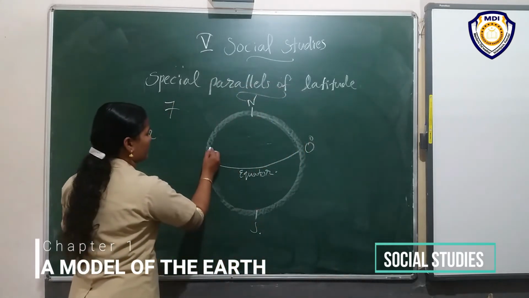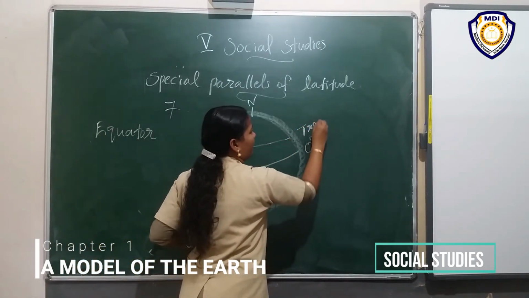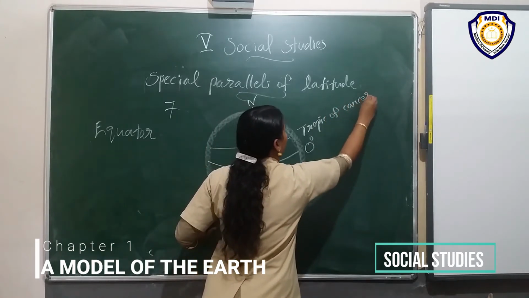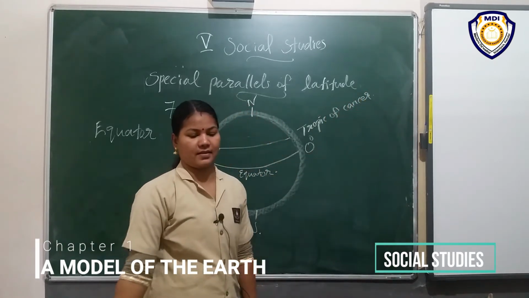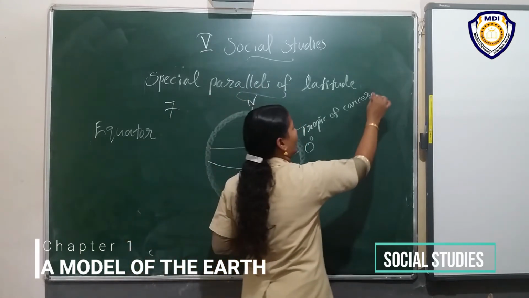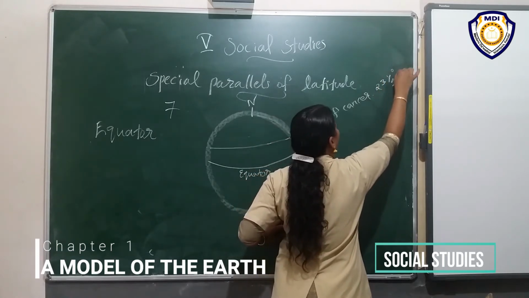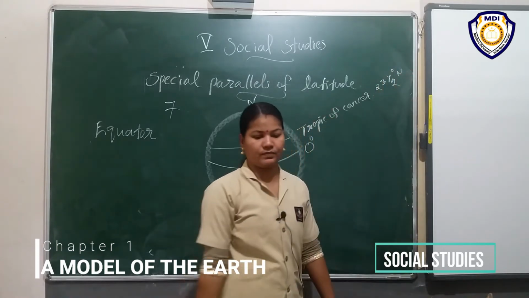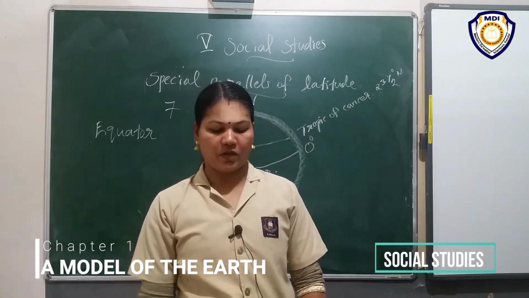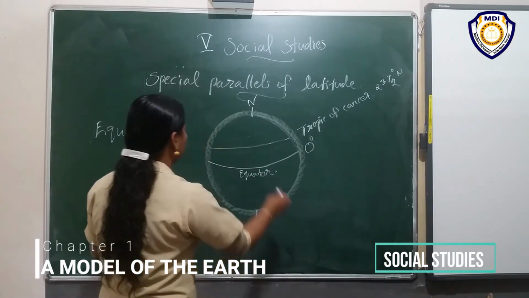Tropic of Cancer. What is it? Tropic of Cancer at 23.5 degree north. Next one, Arctic Circle.